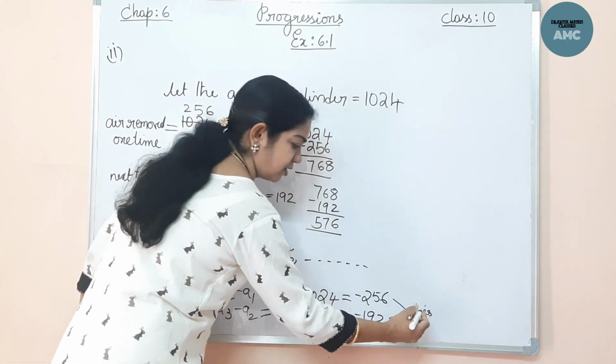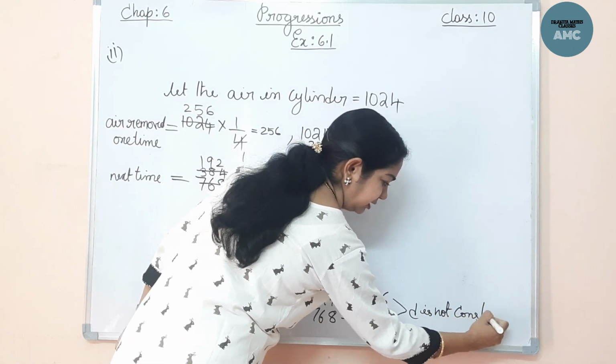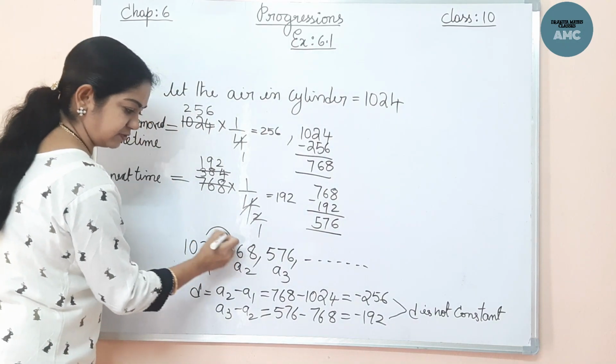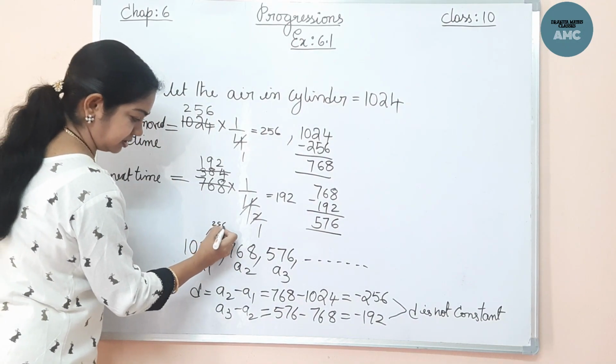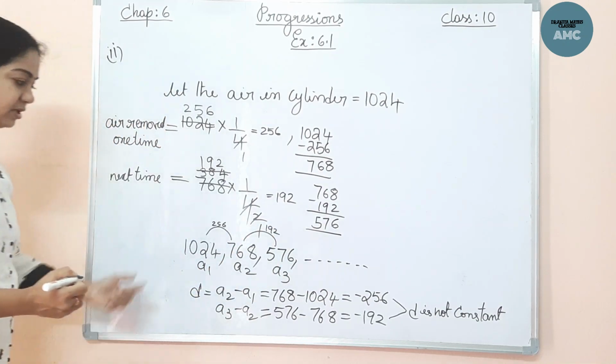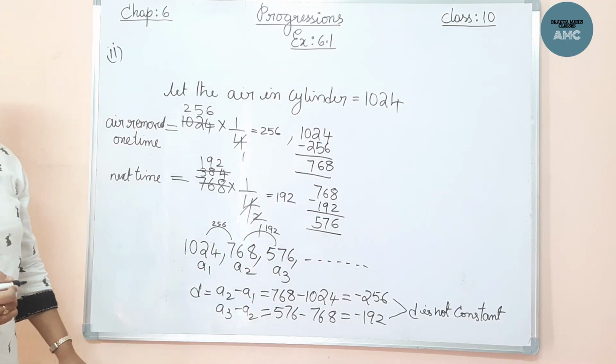D is not constant. The difference is not the same. Here there is a difference of 256, and here there is a difference of 192. So D is not the same, and then this does not form an AP.